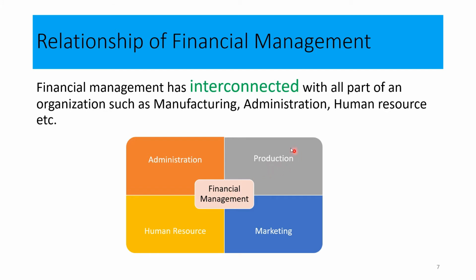If we need to get the resources from the financial department, first the production department needs to get approval from the financial department. Then only can the production department get the resources. Therefore, you can identify that there is an interconnection between the production department and the financial department.